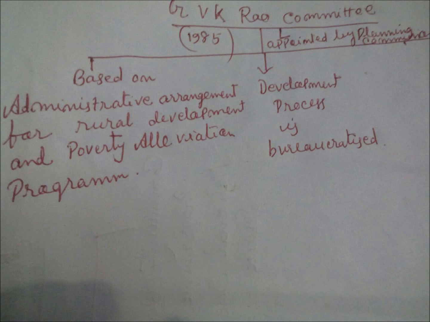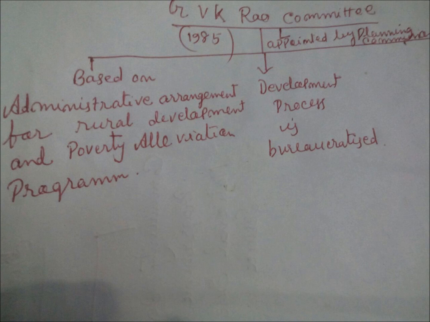Okay, now see the GVK Rao committee. At first, we see what was the purpose, what was the subject. It was based on administrative arrangement for rural development and poverty alleviation program. Who appointed it? Planning Commission. These are the two things which we have to remember. Who appointed it? The Planning Commission appointed it, and it was not based on Panchayati Raj. Mind this: administrative arrangement for rural development and poverty alleviation program.